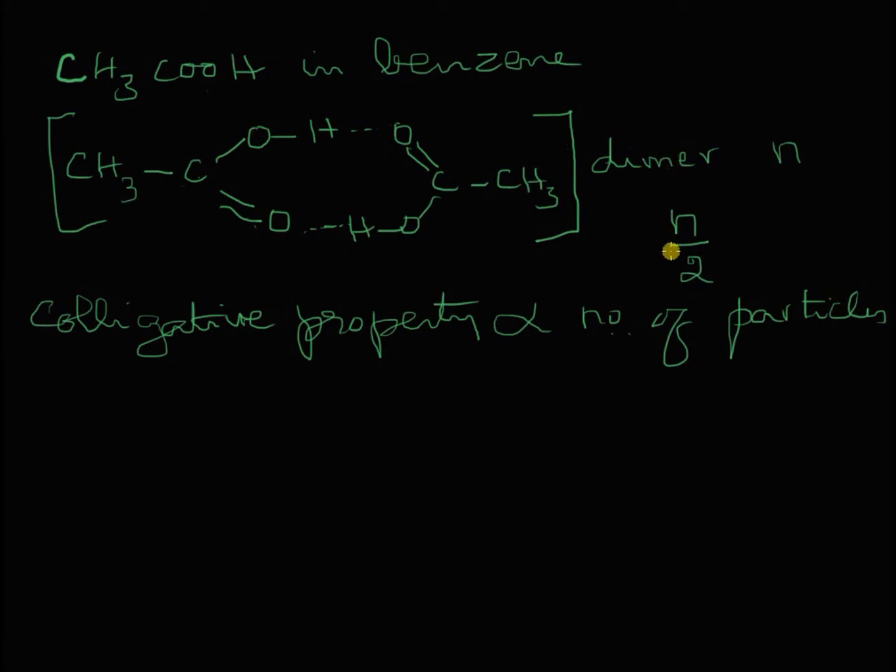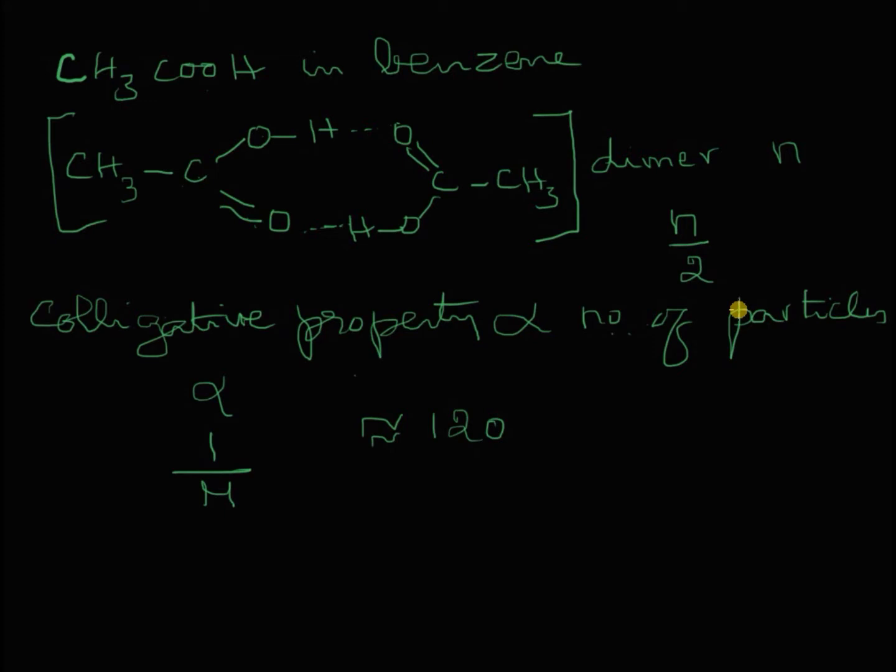So when the number of particles is reduced to almost half, the colligative property measured also becomes almost half. And this colligative property is inversely proportional to molecular mass. That is, it is proportional to 1 by m, molecular mass. So when the number of particles is reduced to half, colligative property becomes almost half, molecular mass becomes double. That is why you get a value which is almost close to 120 for ethanoic acid. Do you think ethanoic acid in water will undergo association?